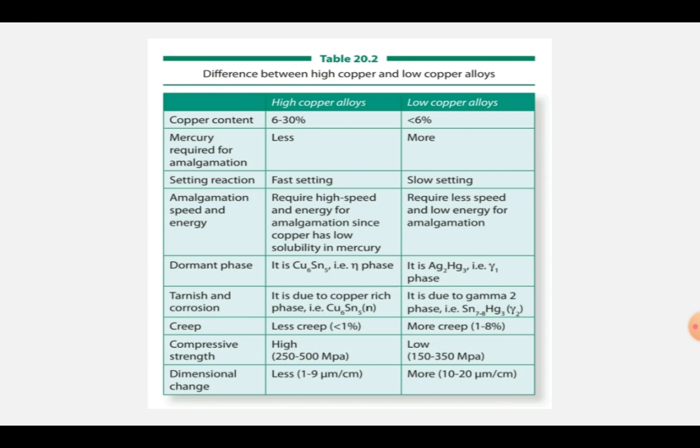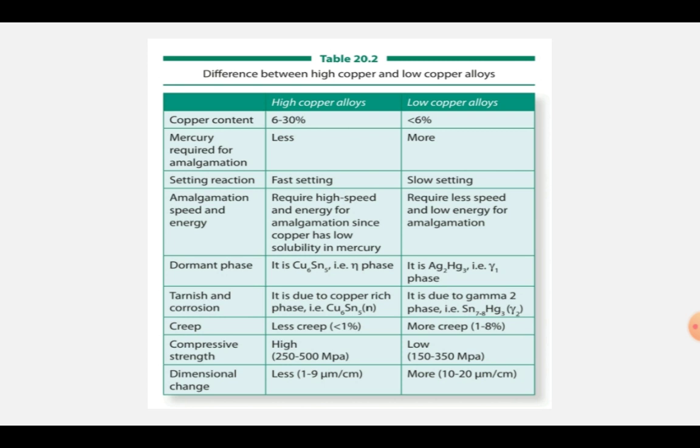Now this table shows the difference between high copper and low copper alloys. As you can see, copper content is high in the high copper alloys, whereas copper content is low in low copper alloys. Mercury required for amalgamation is less in high copper alloys, whereas in low copper alloys the mercury required for amalgamation is more.